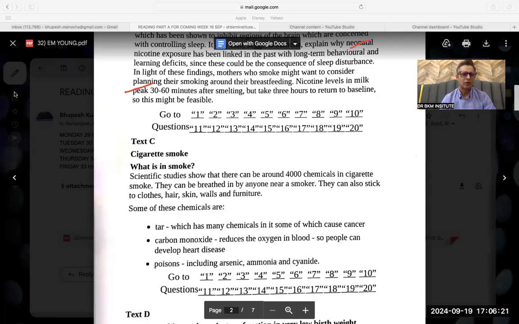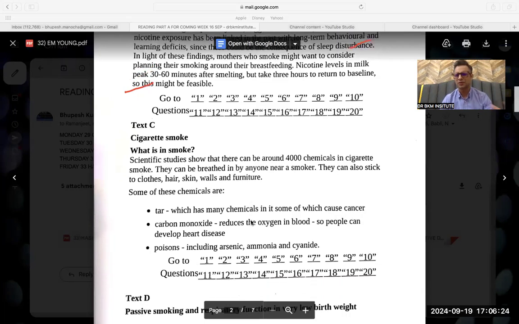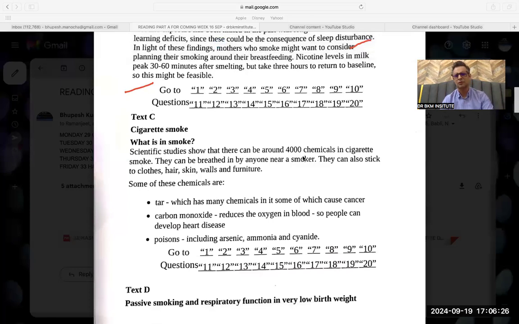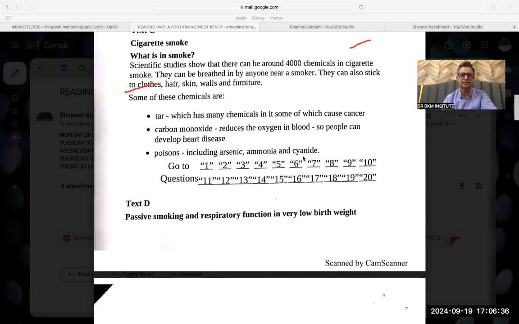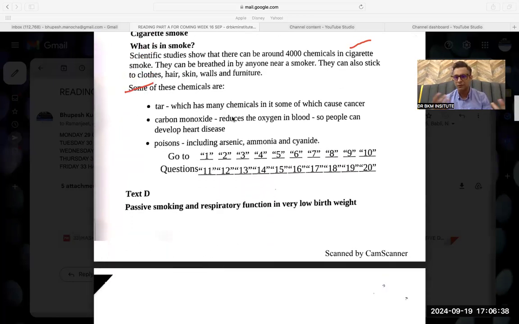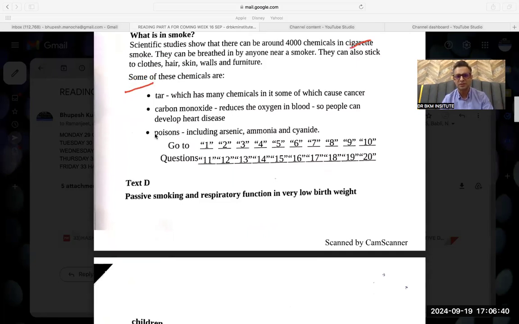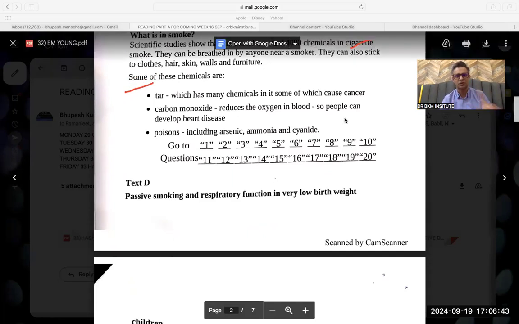Now just follow simply. Don't take stress. What is smoked? Around 4,000 chemicals. How many chemicals? Question number 1: you just have to write A. One more done. Breathe near a smoker, it is in clothes, hair, skin. Some of these chemicals are what kind of chemicals? The word poisons is given; the last question was about poisons.